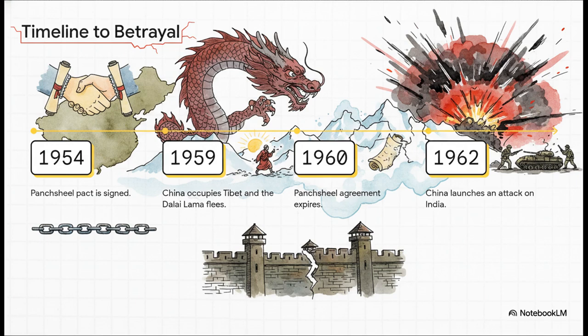The pact gets signed in 1954. Fast forward to 1959, while the treaty is technically still active, and China annexes Tibet. Because India was bound by that non-interference clause we talked about, they basically watched passively. It was during all this turmoil that the Dalai Lama fled to India for sanctuary. Then, exactly as scheduled in 1960, the treaty expires. Suddenly, India is looking at a completely transformed, heavily militarized border.